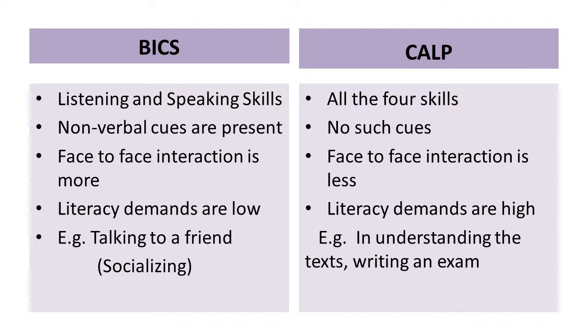When you socialize or when you talk to your friend, do you need to be literate? No. But when you want to decipher a topic from your book, or when you want to read a book, you need to be literate. So BICS doesn't demand literacy, while in CALP, literacy demands are very high.